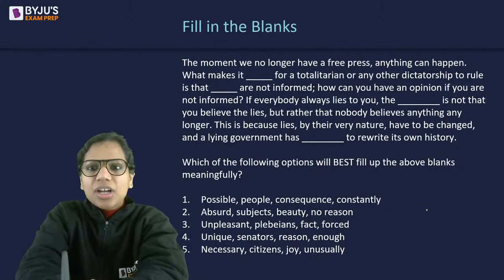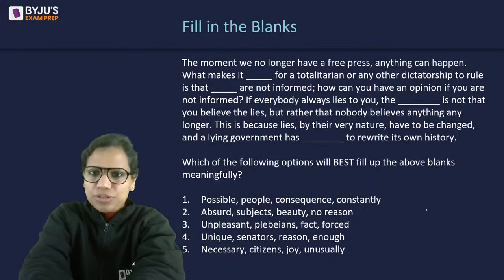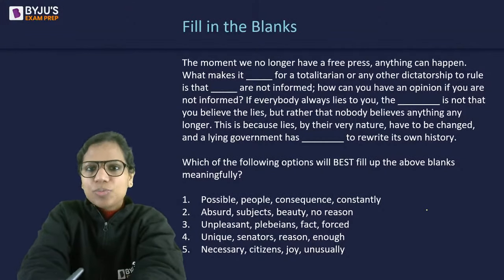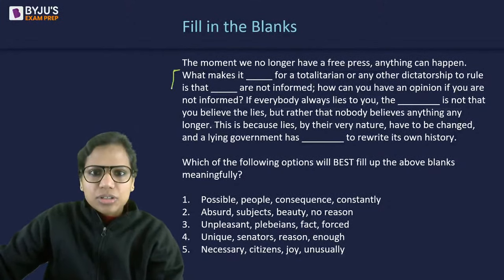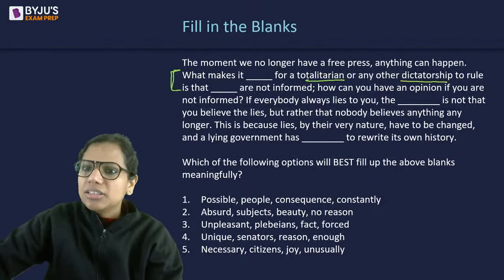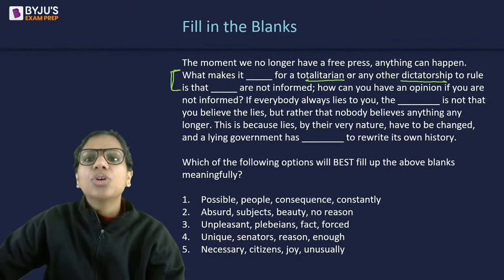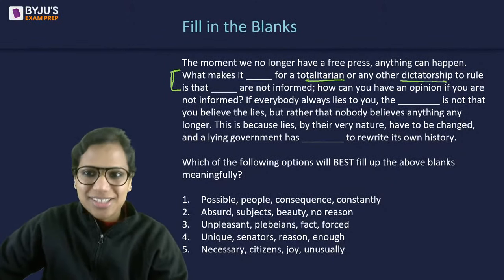Okay. The moment we no longer have a free press, anything can happen. What makes it dash for a totalitarian or any other dictatorship to rule is that dash are not informed. So look at just this part here. Totalitarianism is a form of dictatorship where you have complete, total control over the lives of your citizens.